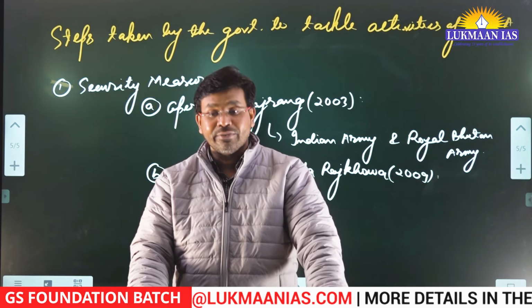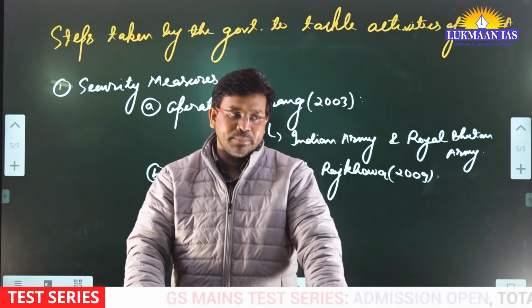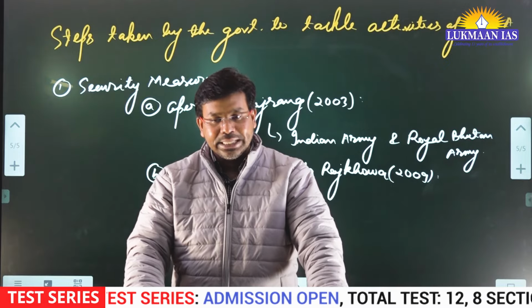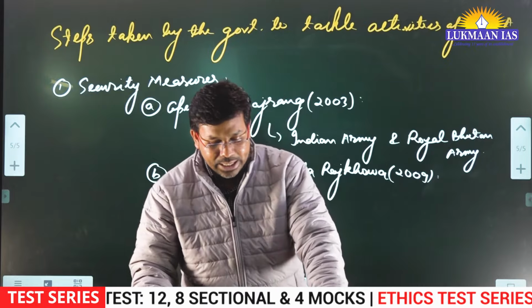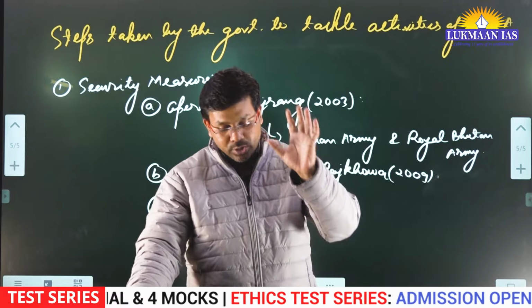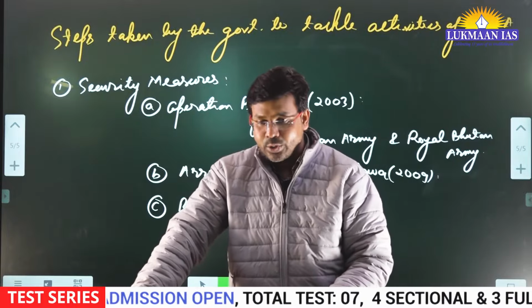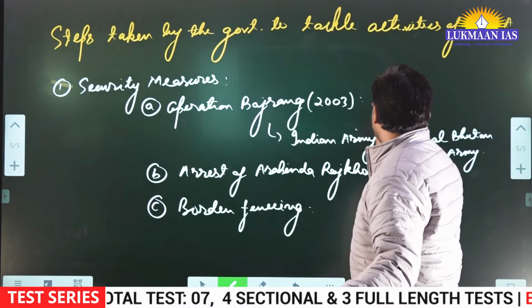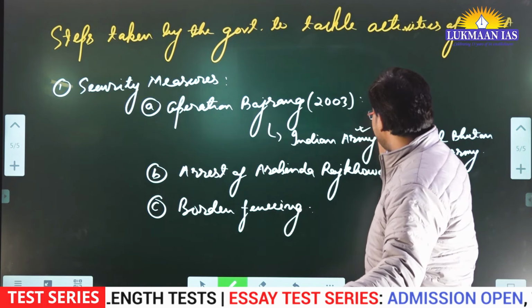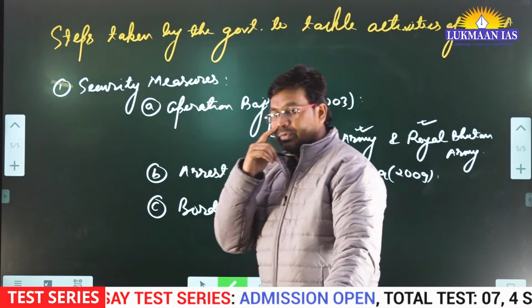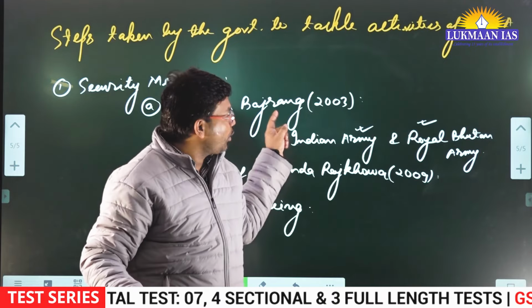Then we need to address the grievances not only of the indigenous people but also the minority section, the Bengali Muslims and other minorities in the state of Assam. Then community inclusion exercises can be done. The government of India needs to focus on conflict resolution models, and we can take international cooperation also. For example, the Indian Army and the Royal Bhutan Army: it was international cooperation where the government of India and the government of Bhutan cooperated to crack down on those factions of ULFA that were operating at various places.